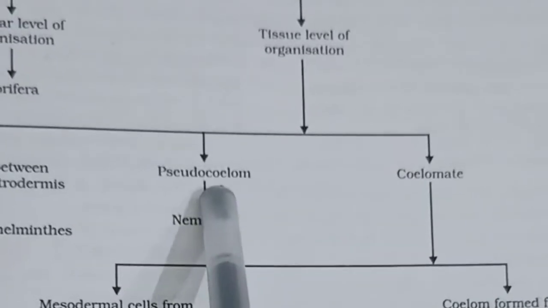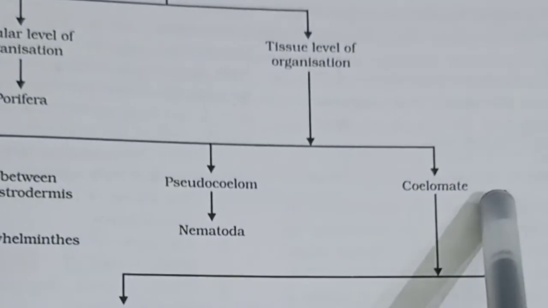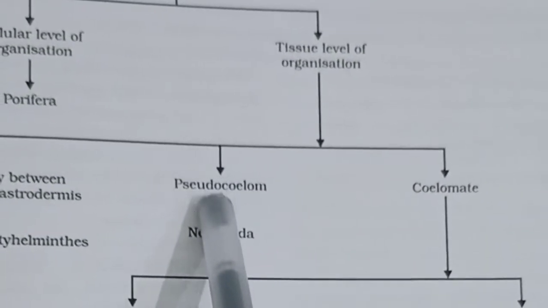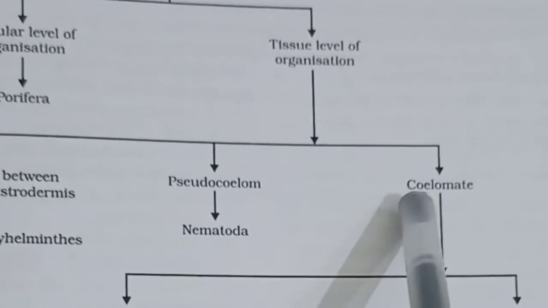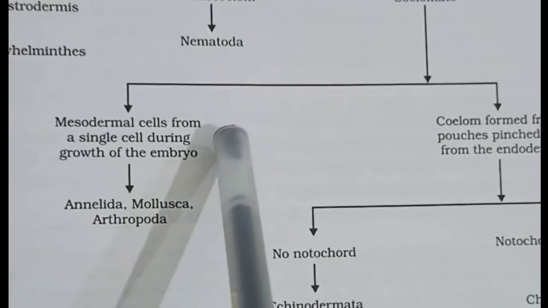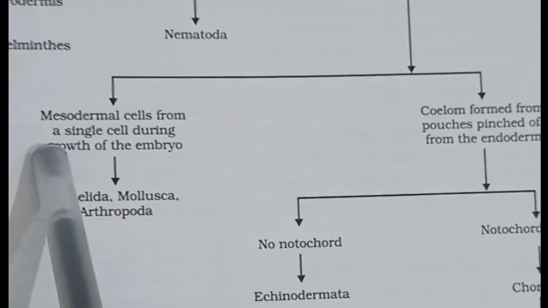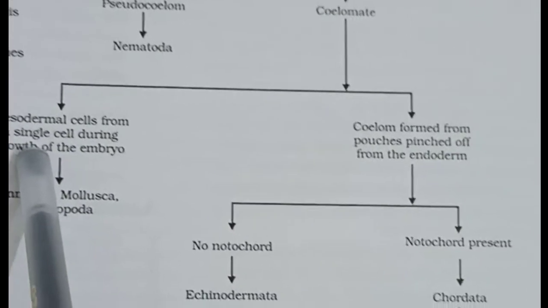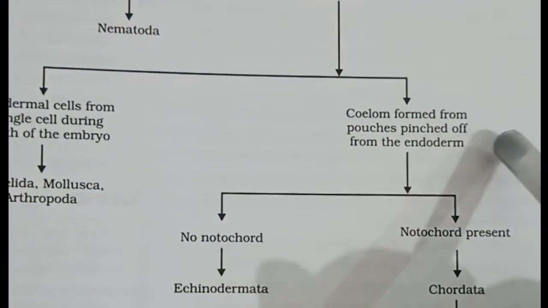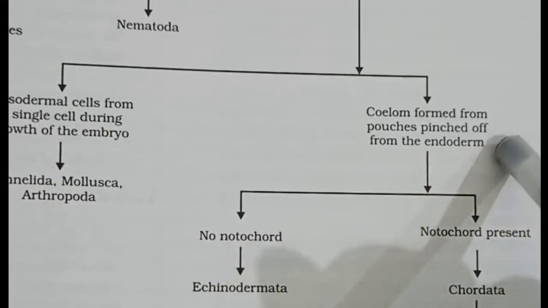Then they are grouped as Pseudocoelomate and Coelomate. The pseudocoelomate is known as the Nematoda, and Coelomate is further divided on the basis of cells from a single cell during growth of the embryo. That means cells grow from a single cell, or the cells are formed from pouches pinched off from the endoderm.